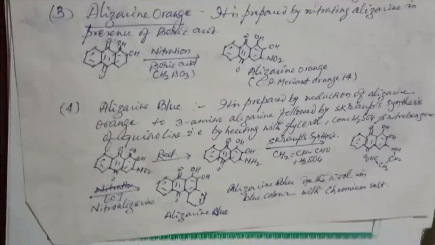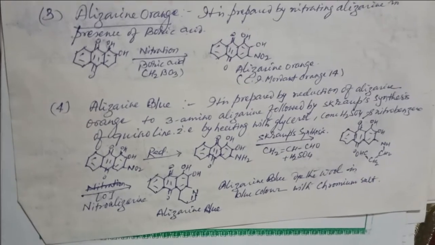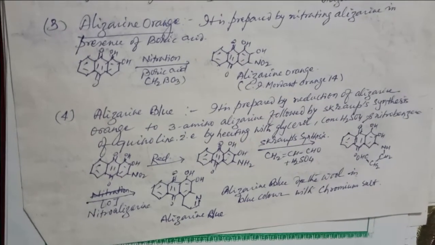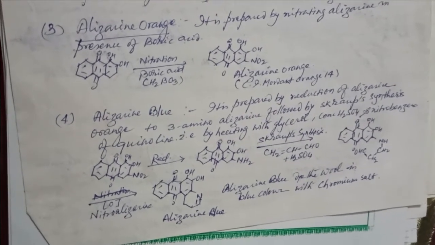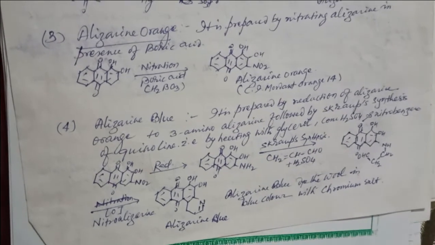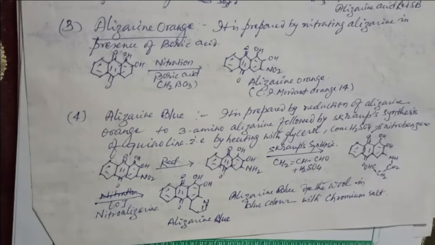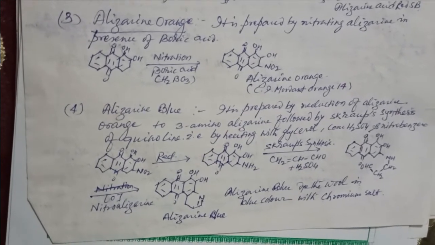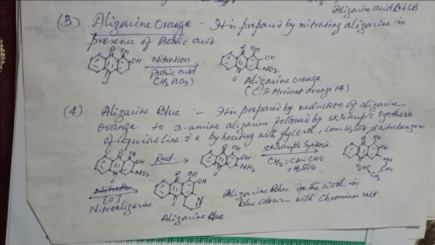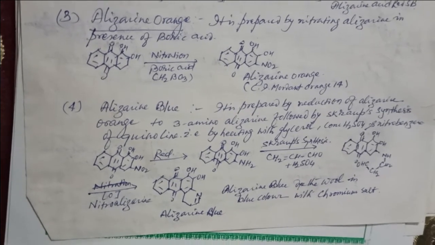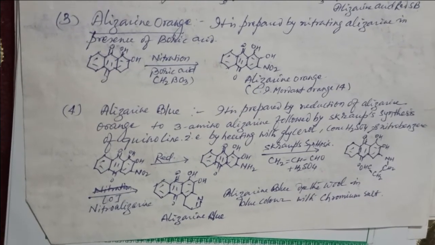Next, alizarin blue. It is prepared by the reduction of alizarin orange to 3-amino alizarin, followed by the Skraup synthesis of quinoline, that is by heating with glycerol, conc H2SO4 and nitrobenzene.